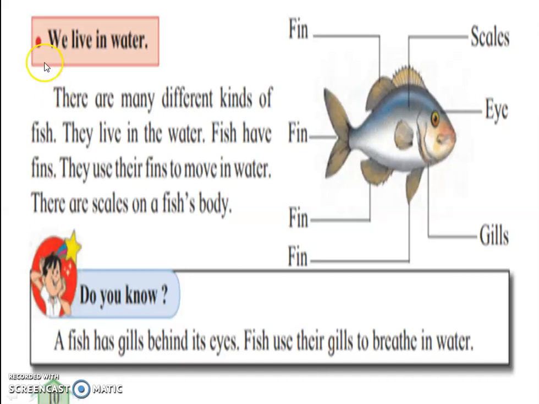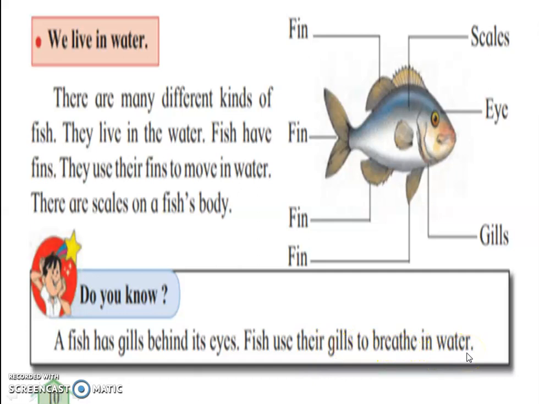Next type is we live in water, meaning aquatic animals or water animals. There are many different kinds of fish. They live in water. Fish have fins. They use their fins to move in water. There are scales on the fish's body. A fish has gills beside its eyes. Fish use their gills to breathe in water.